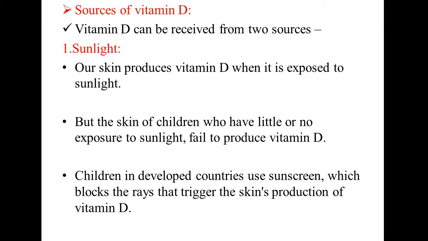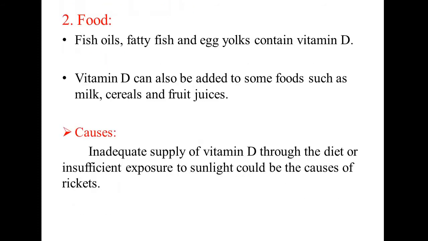is important is sunlight. Our skin produces vitamin D when it is exposed to solar radiation. But the skin of children who have little or no exposure to sunlight fails to produce vitamin D. Children in developed countries use sunscreen, which blocks the rays that trigger the skin's production of vitamin D from solar radiation or sunlight.